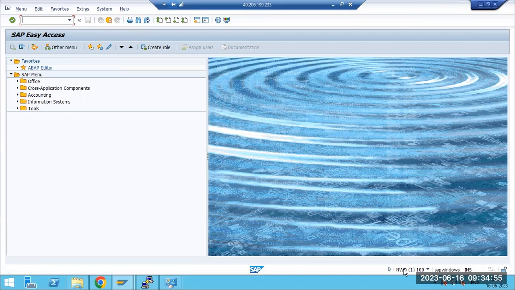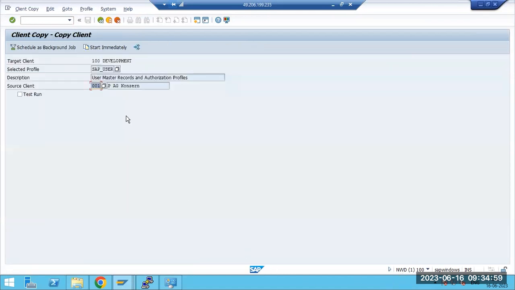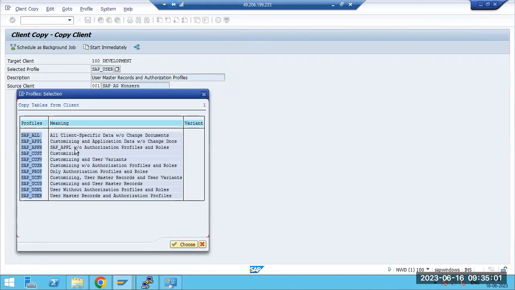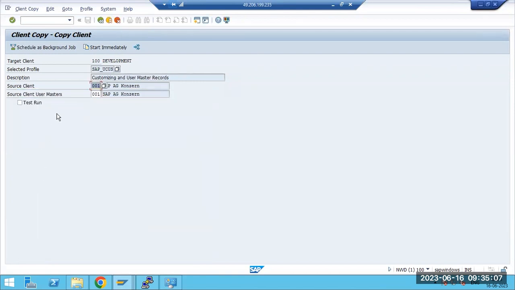Locally you are copying. Any data, if you go to SCCL, that is the transaction code. Not only users data, you can copy the customization data and the other data as well. Anything, from any client to any client, you can copy the data. That is client copy: any client can be the target.